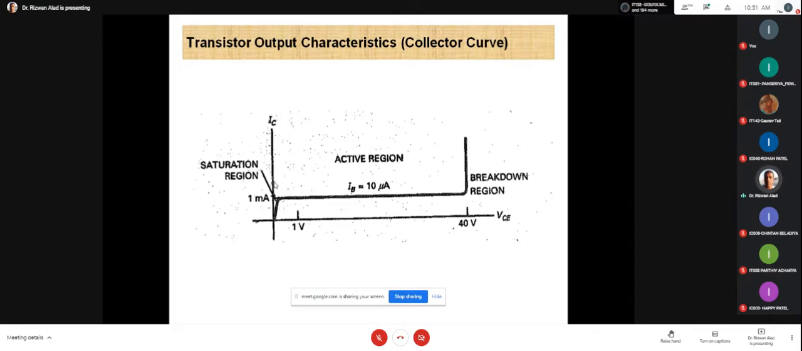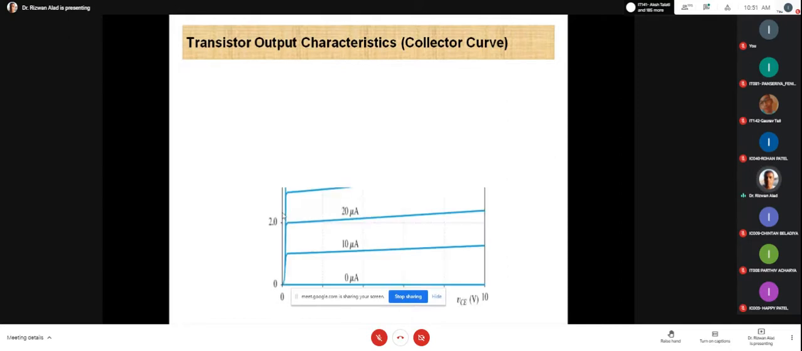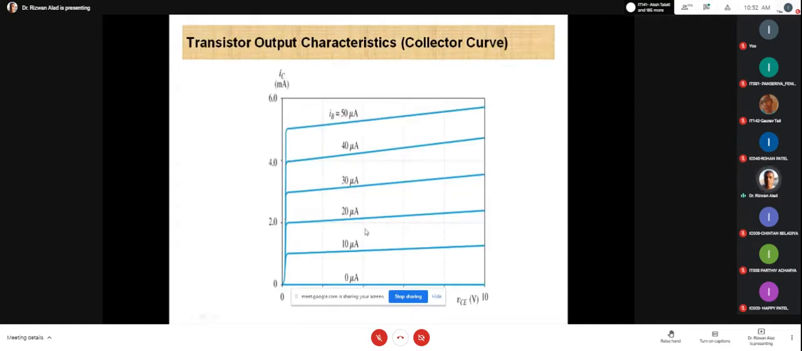Yes, Rohan, am I audible? Yes, sir. Any doubt up to here? No, sir. Okay, now once again revise the point of the output characteristic of the transistor because it is very, very important. Please all of you refer to the point. Now what is the meaning of this kind of characteristic of the transistor? Why these different lines at 0 microampere, 10 microampere, 20 microampere, 30 microampere?